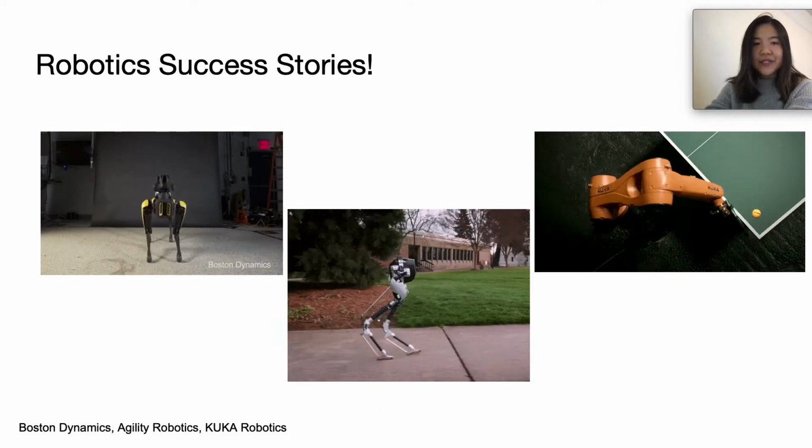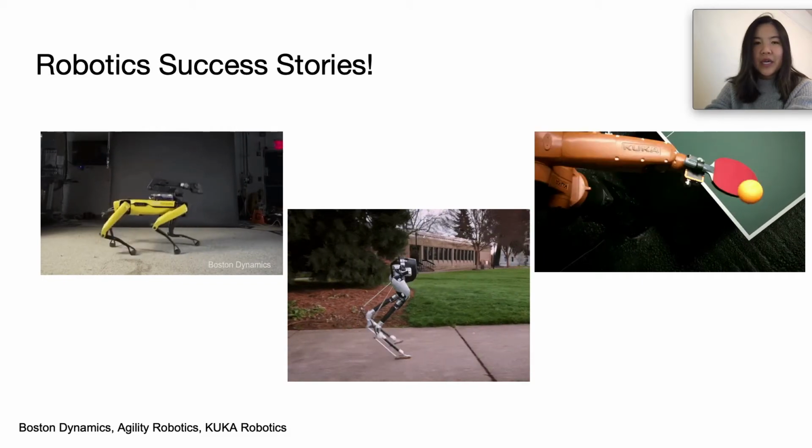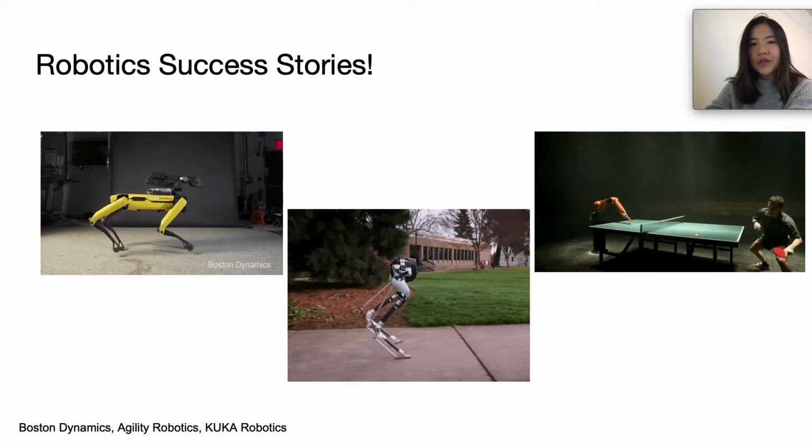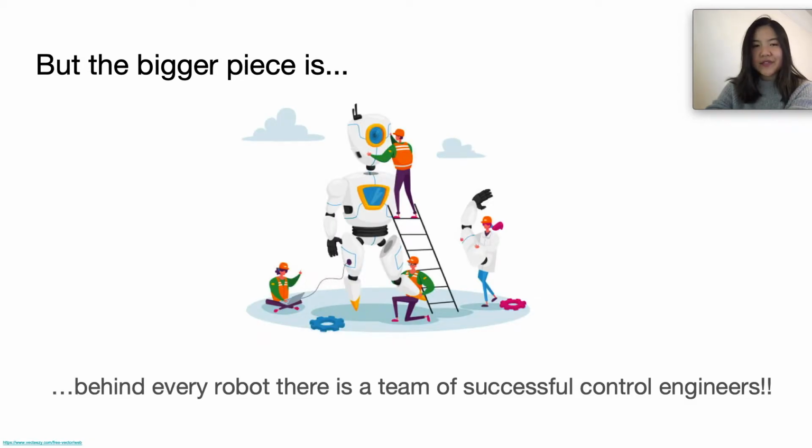As of late, we've seen a lot of incredible success in the field of robotics in the real world. But what these videos don't show you is that oftentimes behind every successful robot, there's a team of even more successful control engineers. But if we desire robots that are able to adapt on their own to the unstructured and uncertain nature of reality, we can't rely on there always being such a team of engineers to dictate what each robot should do in every possible situation.